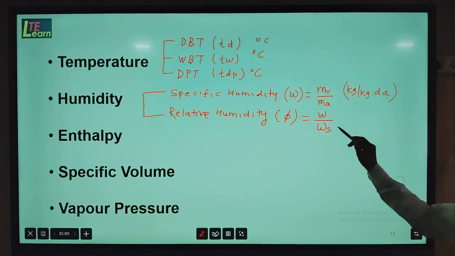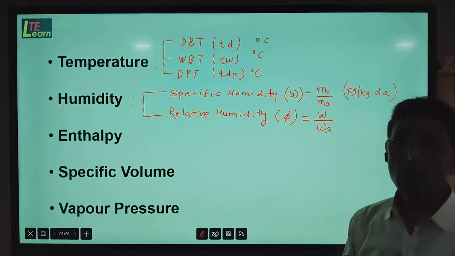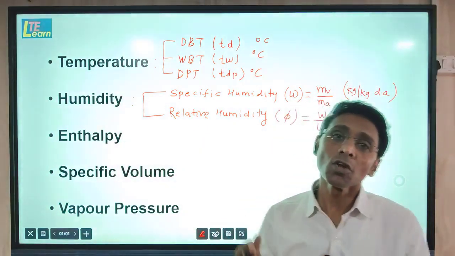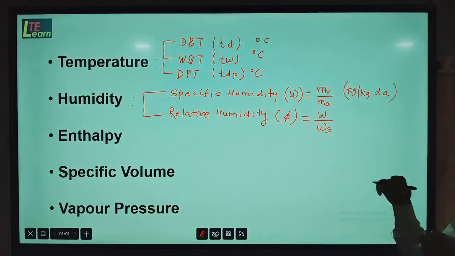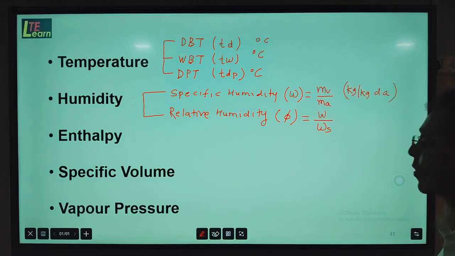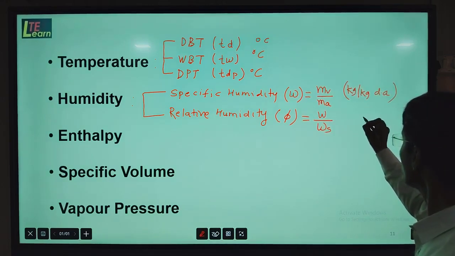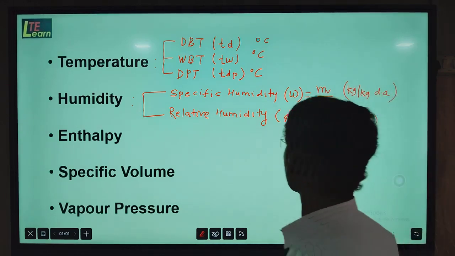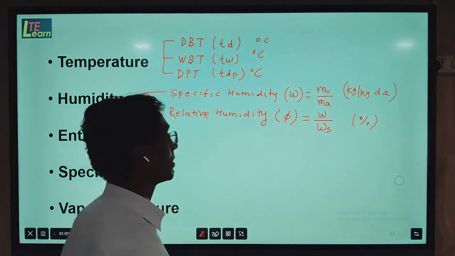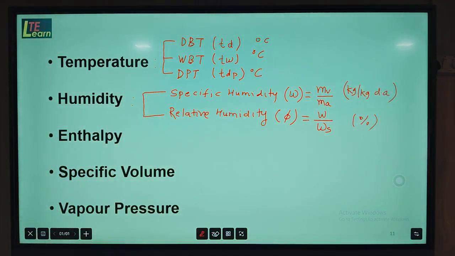Saturated air means air whose capacity is full of moisture, the level at which the moisture holding capacity of the air is a maximum. At such a level, that air is called saturated air. So relative humidity is W upon Ws, and it is given in percentage. So it gives a value relative to the specific humidity. That is why it is measured in percentage.